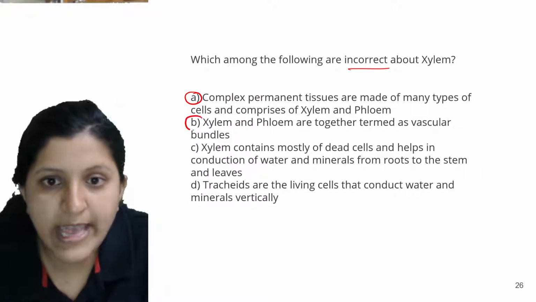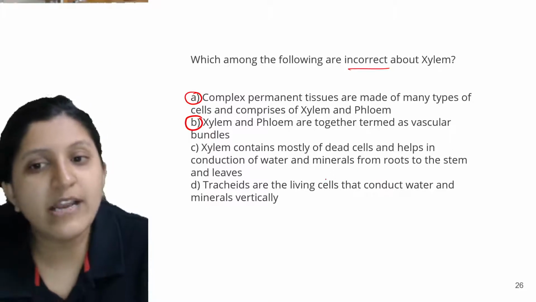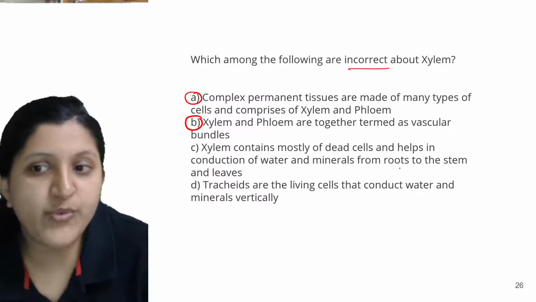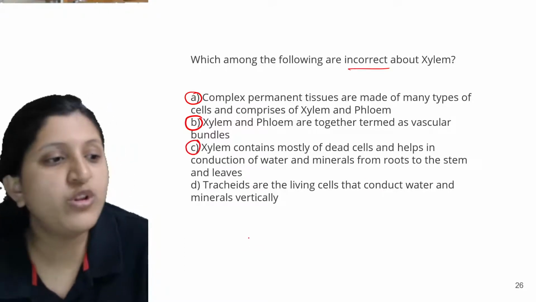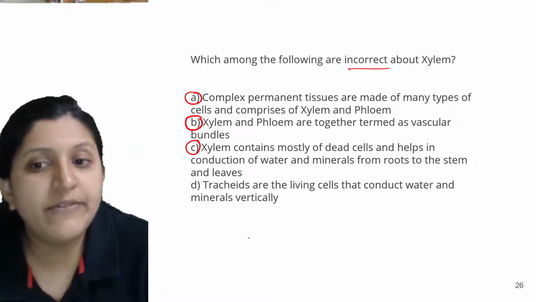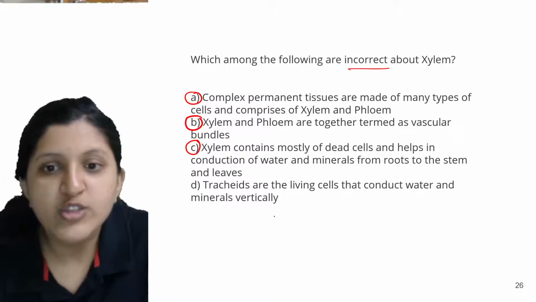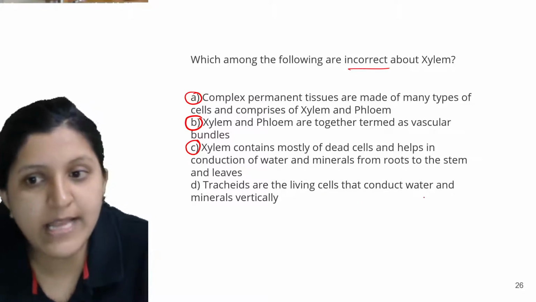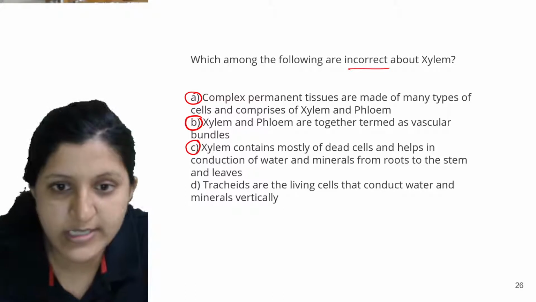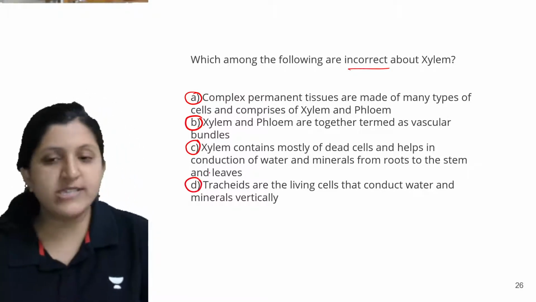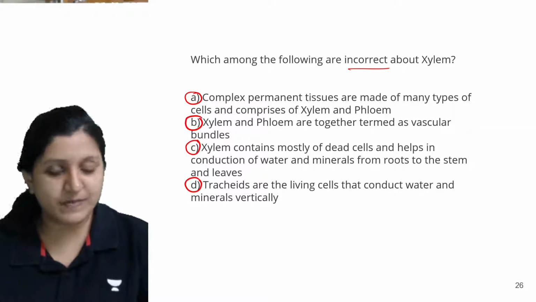Then xylem contains mostly dead cells and helps in the conduction of water and minerals from root to the stem and the leaves. So this is the third option. And the fourth one: tracheids are the living cells that conduct water and minerals vertically. So this is the fourth one. Which is the incorrect one? Which could be the right answer?